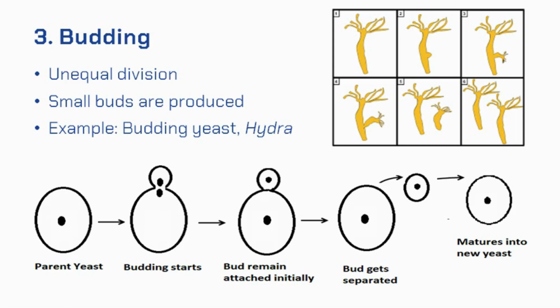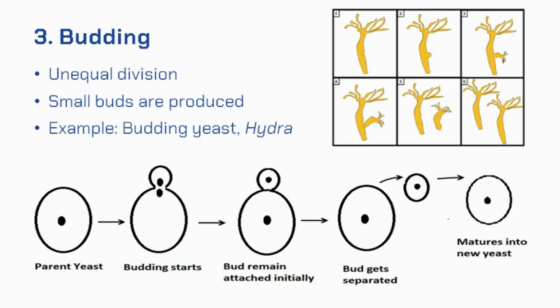If you look into the parent yeast, which is quite a big cell, when budding starts, a small bud is produced, which gradually separates from the parent cell after nuclear division. It remains attached to the parent cell initially, but later on gets separated and matures into a new yeast.